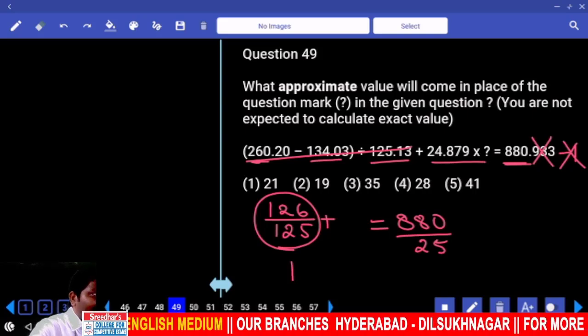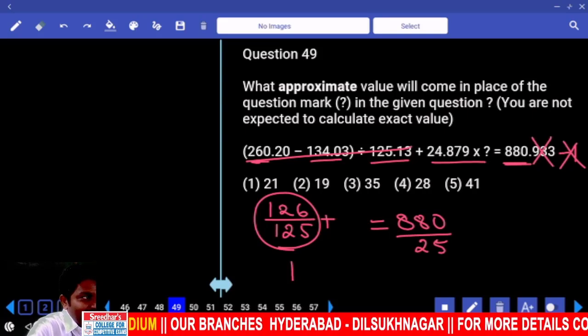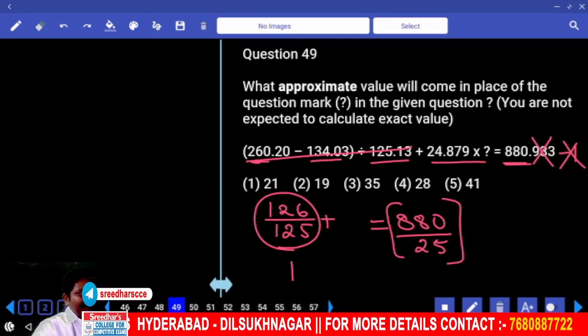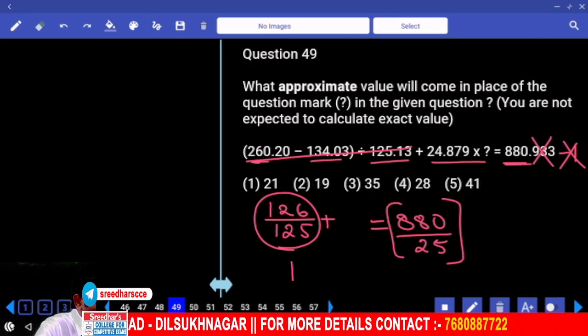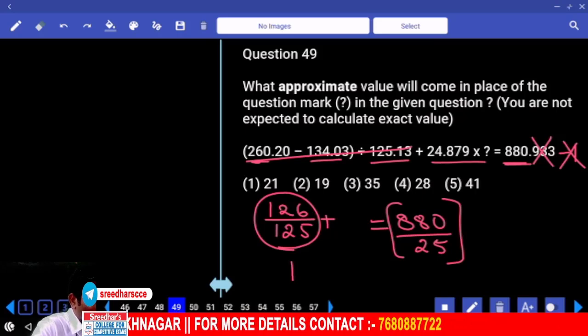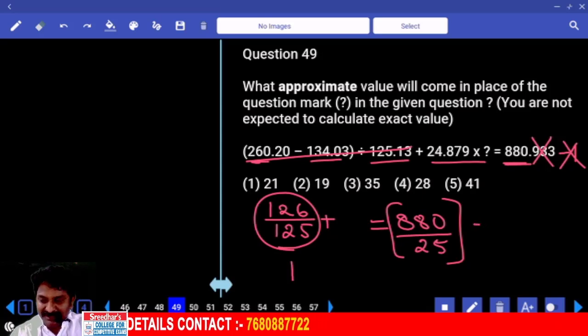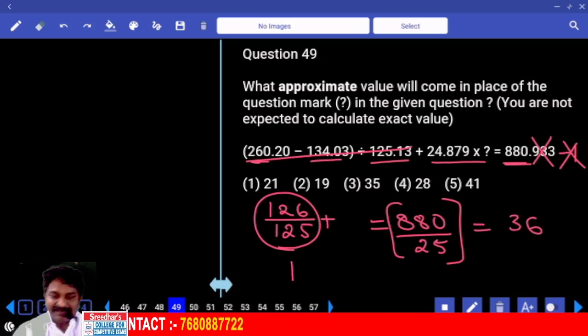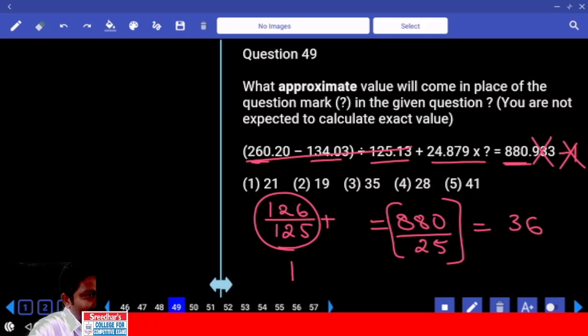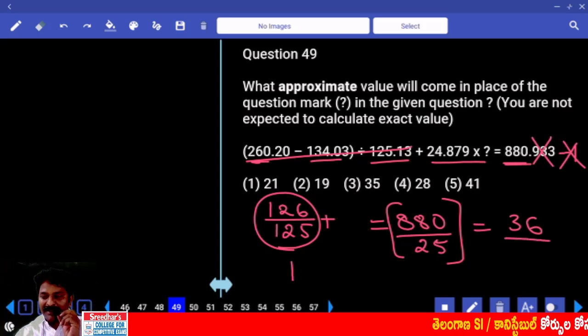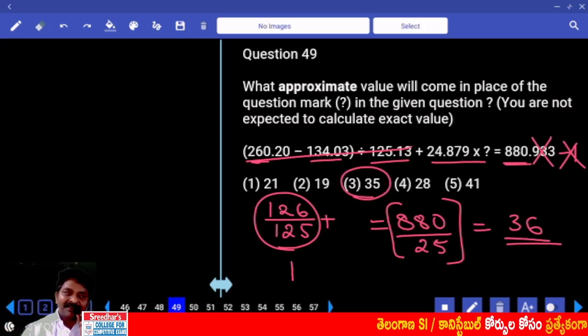In 100, how many 25s will be there? Like that in numerator, approximately if I take 9 hundreds, 9 into 4, 36 25s will be there, correct? So is it more than 36 or less than 36 or equal to 36? Because our numerator is 880 but we treated it as 900. So answer should be less than this number, right? Answer 35.